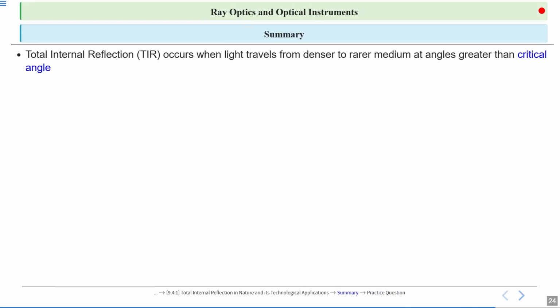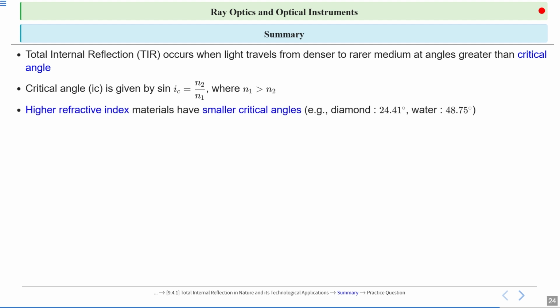Now we summarize the concept. Total internal reflection occurs when light travels from a denser to a rarer medium at angles greater than the critical angle. The critical angle is given by sin iC equal to n2 divided by n1, where n1 is greater than n2. High refractive index materials have smaller critical angles. Diamond has 24.41 degrees, water 48.75. TIR results in nearly 100% reflection efficiency with no energy loss at the interface.